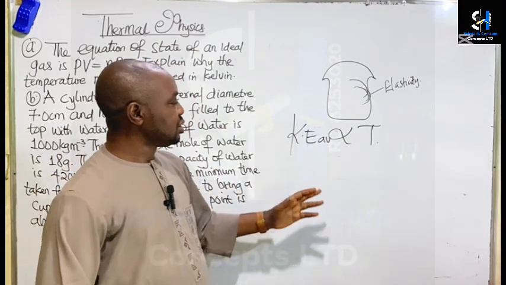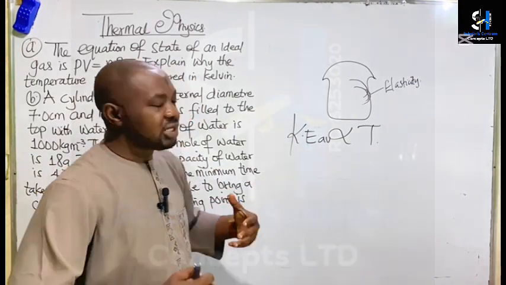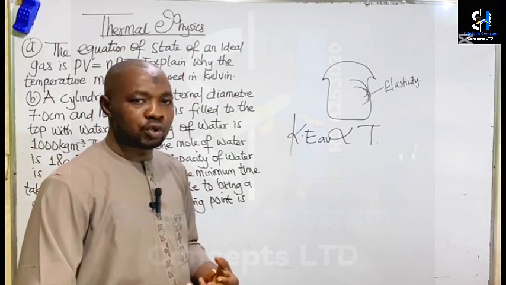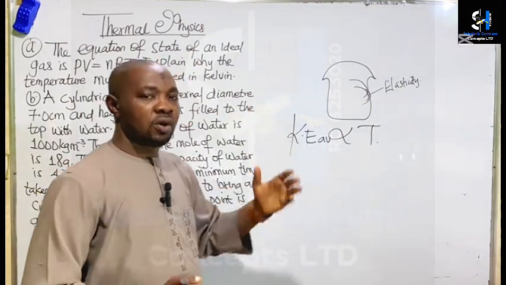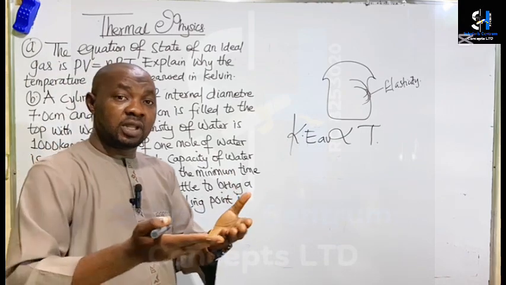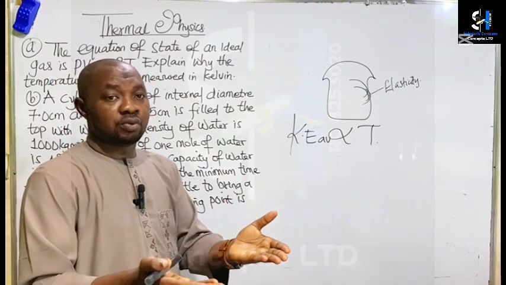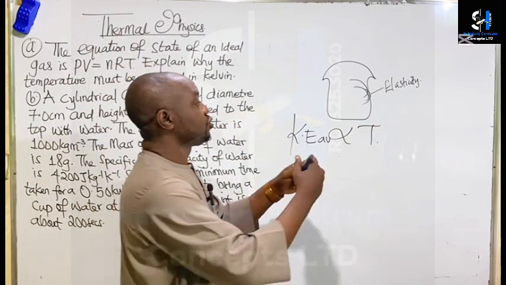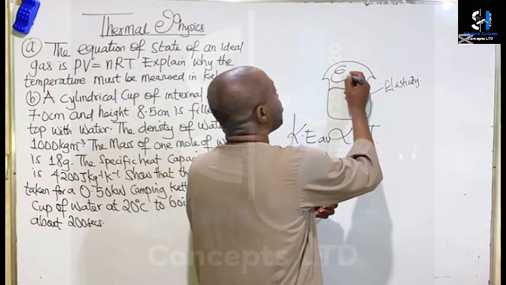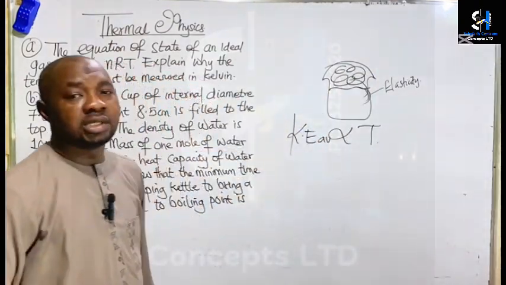Which means that it is the fast, energetic molecules of gas which escape into the top space. Let's say in the case of a liquid or water, for example, they escape into the top space and accumulate there in the form of bubbles of vapor.